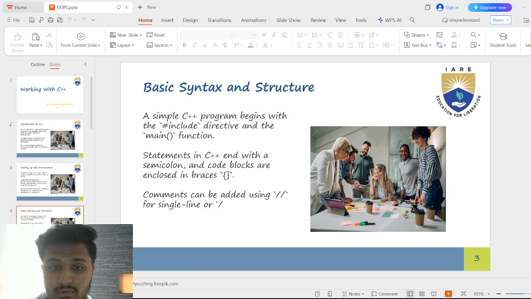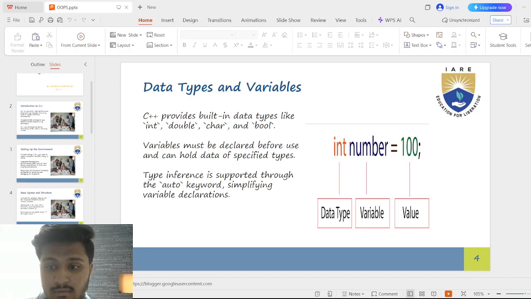A tiny example for this is: #include <iostream> // include library for input/output, int main() open curly bracket, std::cout << "Hello World"; // print message, return 0; // end program, and close the curly bracket.